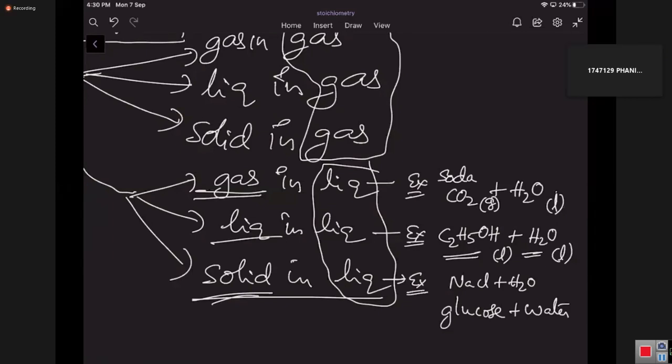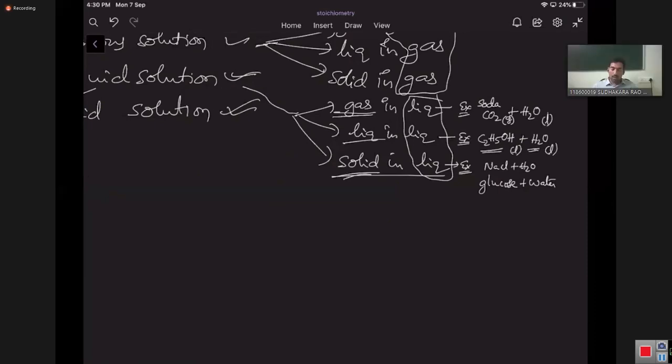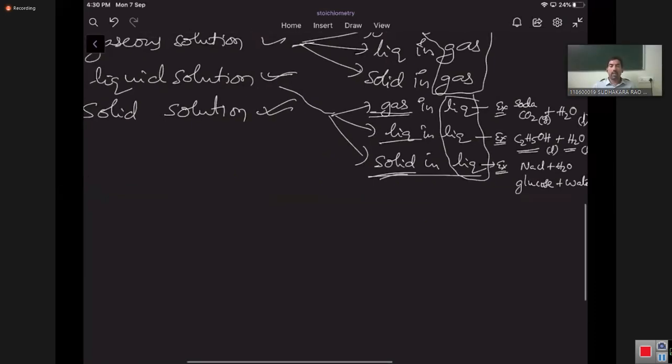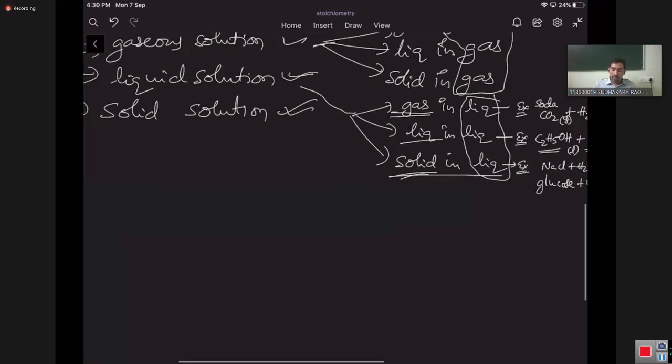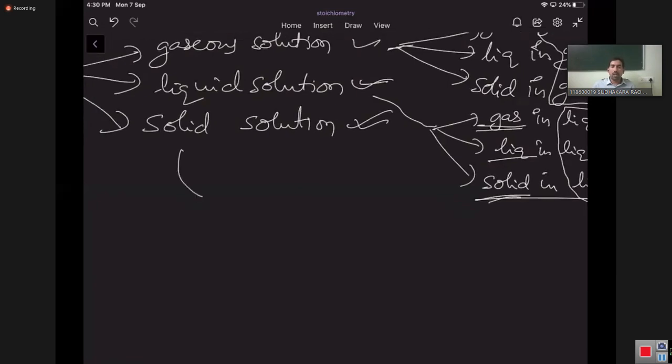Right, so now let's move on to solid solutions. Solid solutions are again just like that. We have three types of solid solutions. The first one is gas in solid.